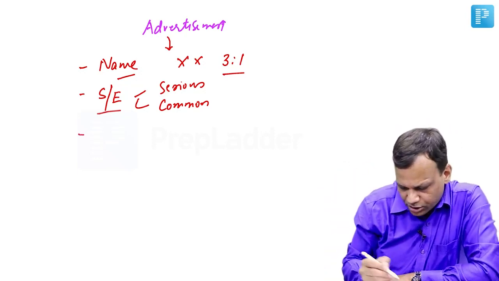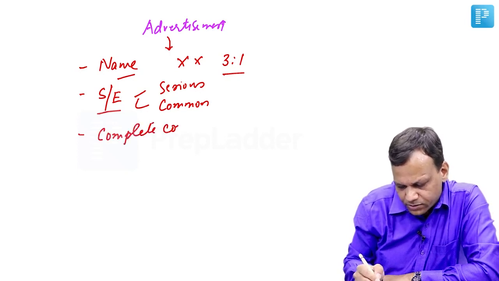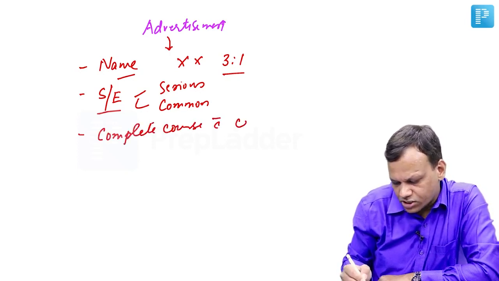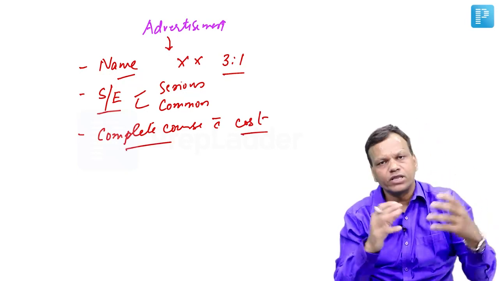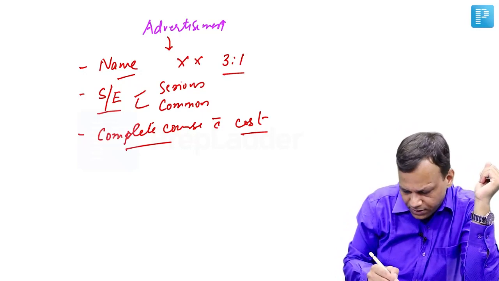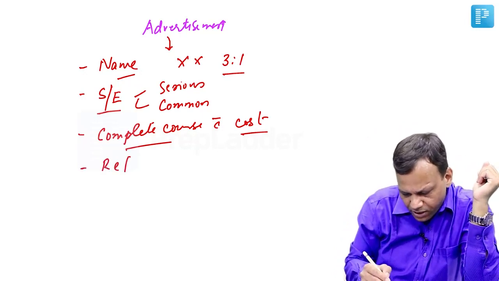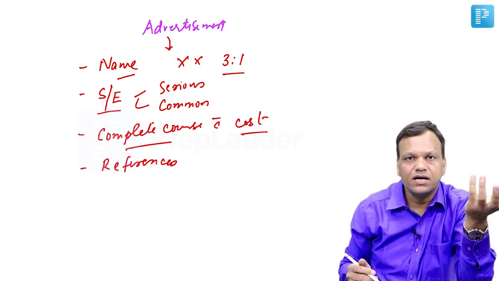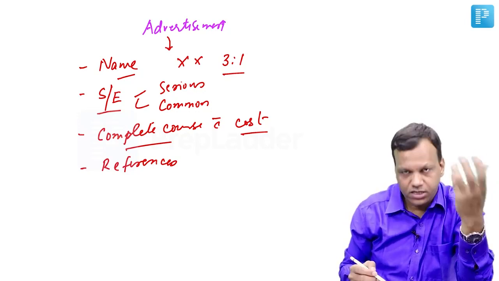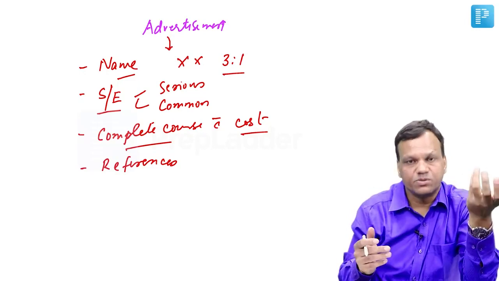Okay. Then there should be complete course of the drug with cost. So you should be able to compare that, how many times you need to give the drug, by which route, all the details about that drug should be there. Then there must be written a reference. If the drug company is making some claim that this is the best drug in the market, then you should get a reference from where you are getting this, that it is the best drug.